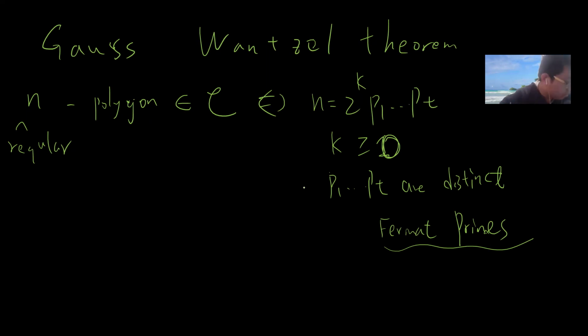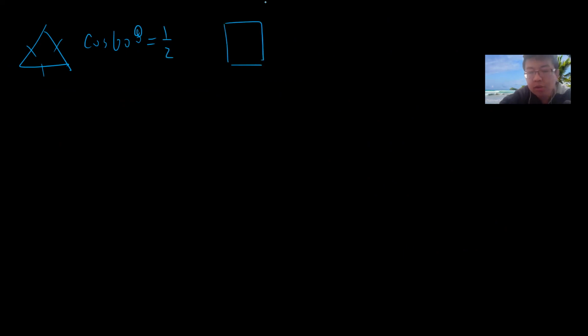Before we start, let's do a very simple example of a particular case that is not constructible. We know that the equilateral triangle is constructible, because cosine 60 is 1/2. We know that the square is constructible, because this is 90 degrees.